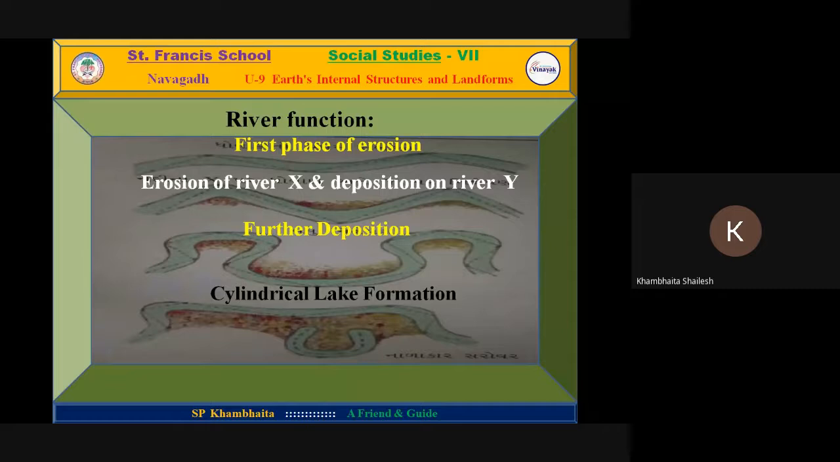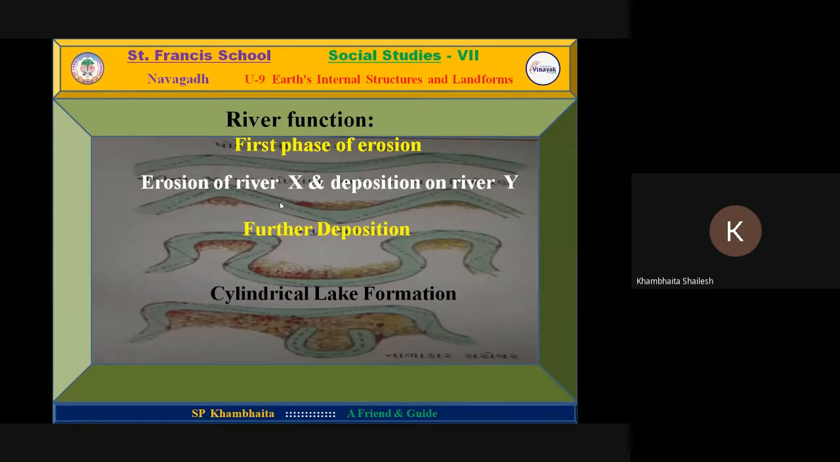Here you can see different shapes created by the river. The first phase of erosion is not straight but similar to straight. You can see my mouse cursor this way. Second, erosion of river X and deposition on river Y means erosion by one river and addition to another river.